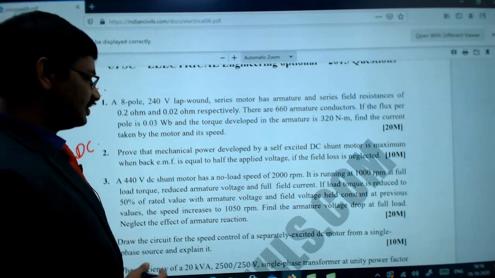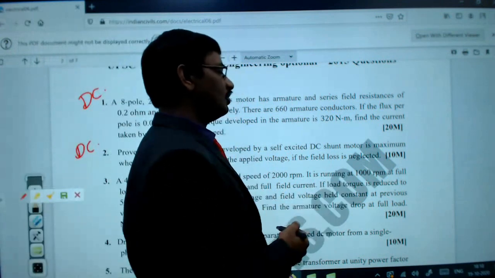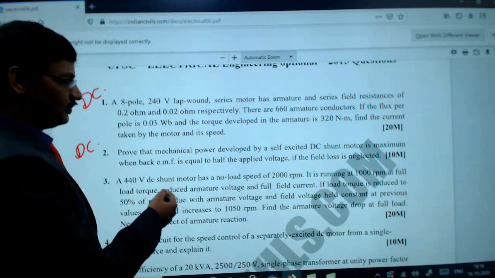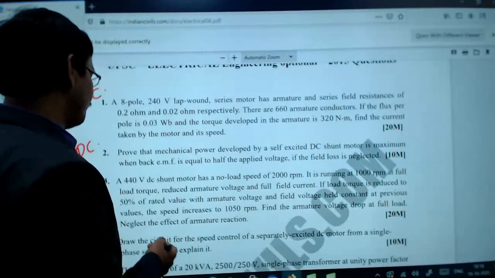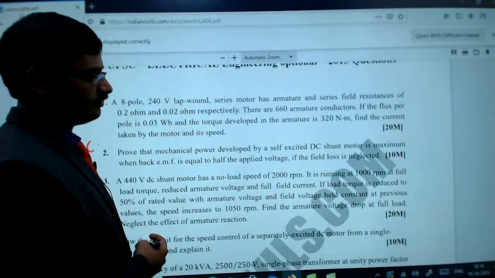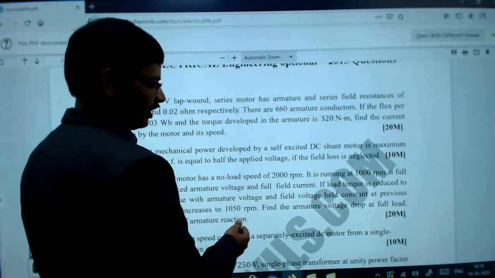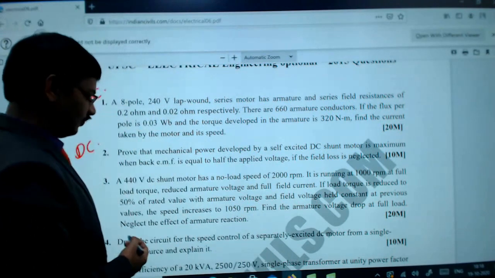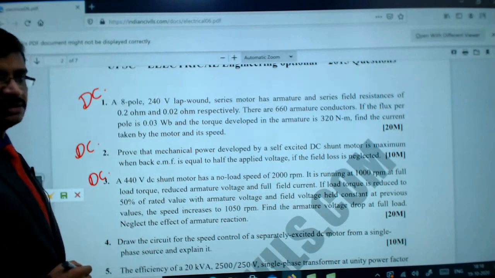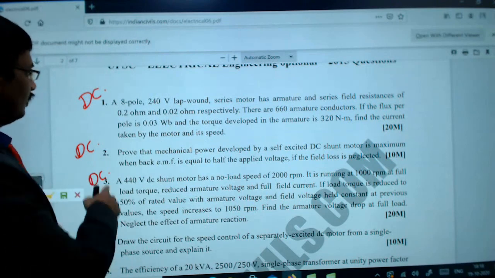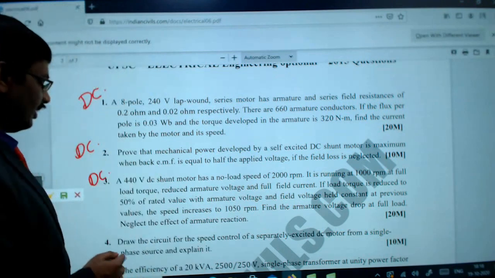A 440 volts DC shunt motor has a no load speed of 2000 RPM. It is running at 1000 RPM at full load torque with reduced armature voltage and full field current. If the load torque is reduced to 50% of the rated value with armature voltage and field voltage held constant at previous values, the speed increases to 1050 RPM. Find the armature voltage drop at full load, neglecting the effect of armature reaction. This is again from DC, right? See what weightage was given. DC machines have more importance in electromechanical energy conversion.